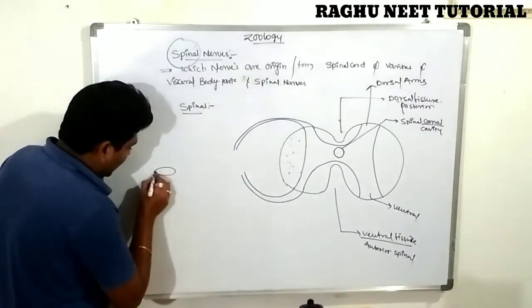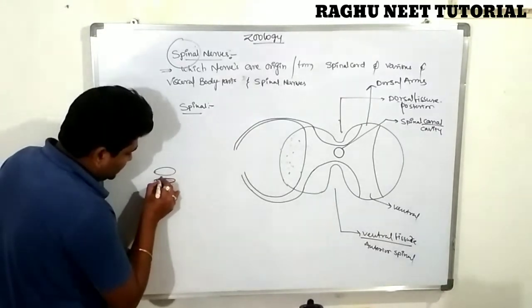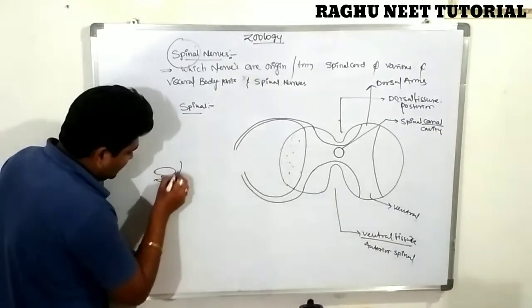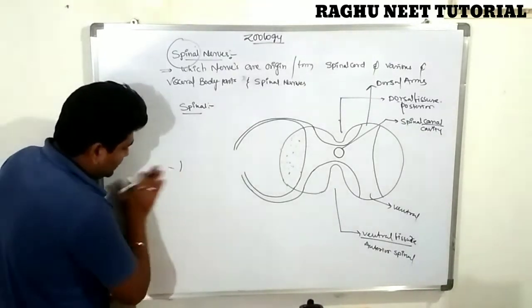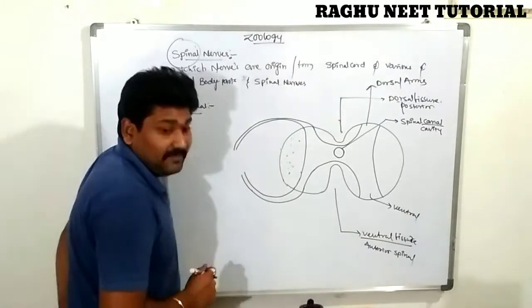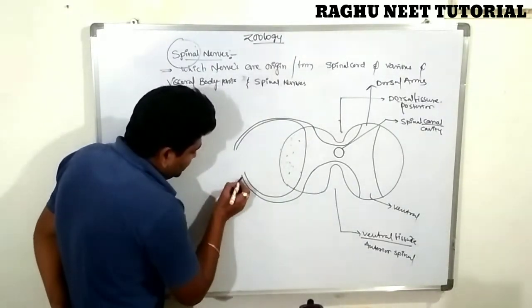So this is the vertebral column. In between the vertebral column, the spinal nerves are there. The spinal nerves come outside of the spinal cord, or rather the vertebral column region. So this is completely the extension of the nerves.